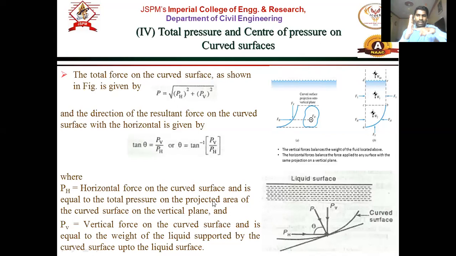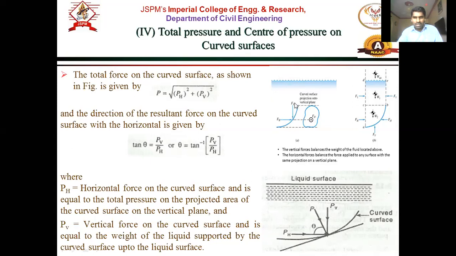So from the side, whatever projected area there is, this is a curved surface, but when we see it from the side, it is a projected vertical surface. So remember, horizontal force is the force exerted on the projected area. Whatever the area is, the full area multiplied by pressure, right? So that is horizontal. And vertical? Vertical is this. Vertical means whatever fluid is above it will exert the pressure, right? So it is the vertical force on the curved surface and is equal to the weight of liquid.